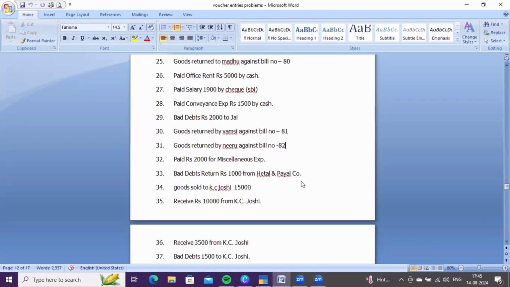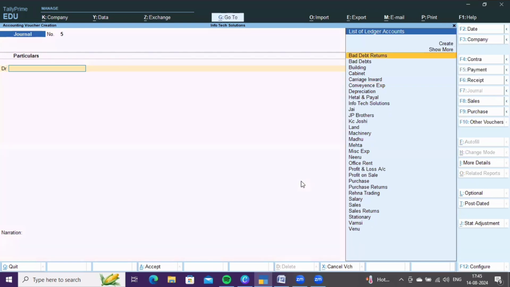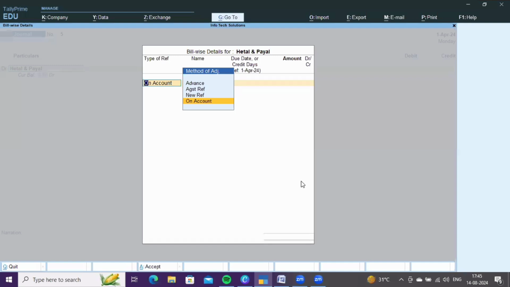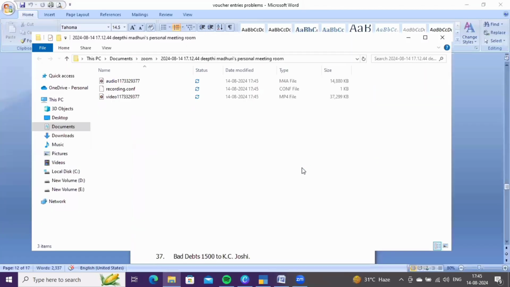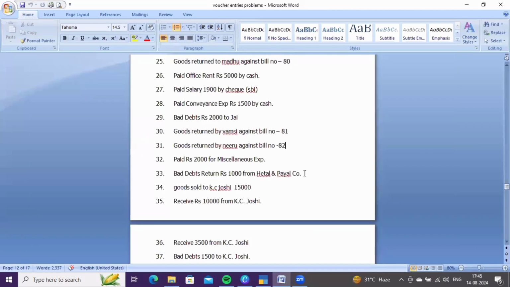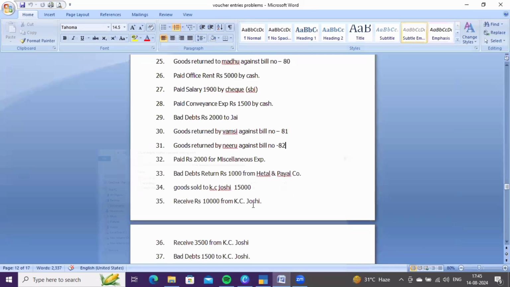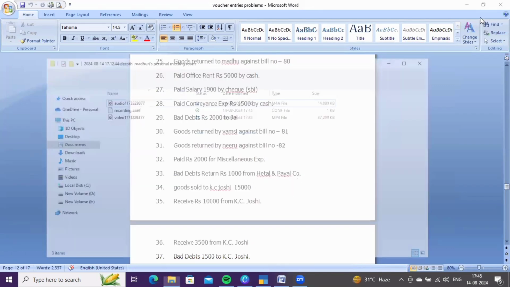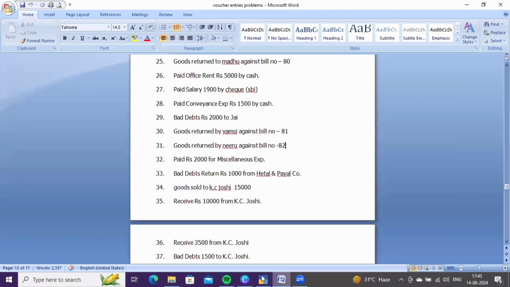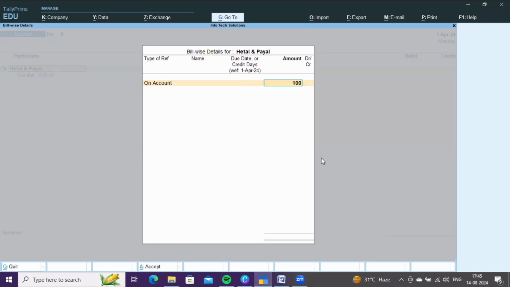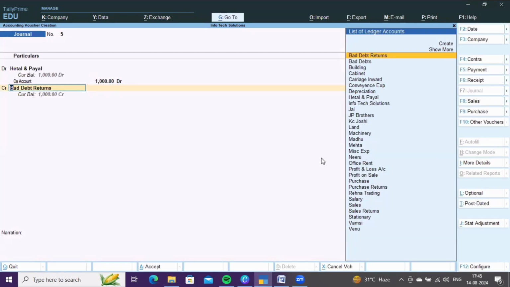So it comes under journal voucher. For bad debt return you need to debit Hitan and Payal account, on account, and the amount is 1000 rupees, and credit bad debt returns account.